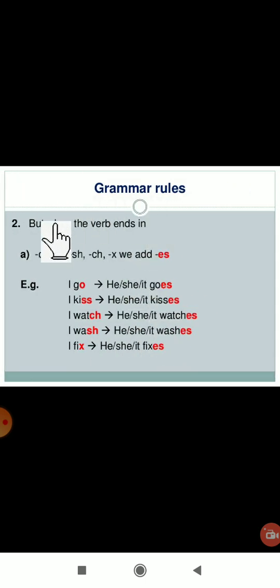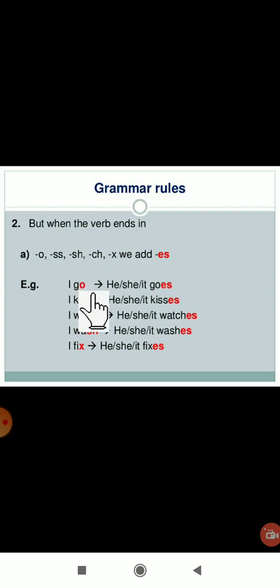Even one more grammar rule is there. What is that? When the verb ends in o, ss, sh, ch or x, we have to add es. For every verb we can't add s. So when the verb ends with these letters, that time we have to add es to the verb.